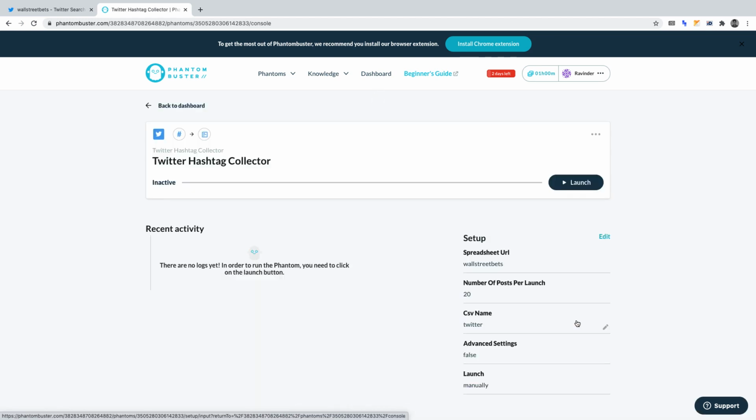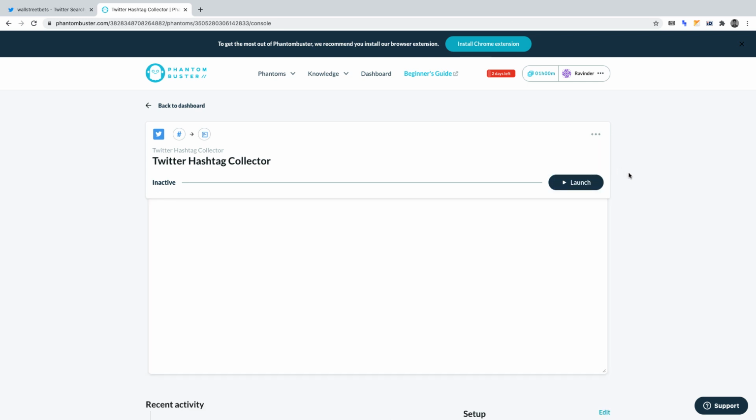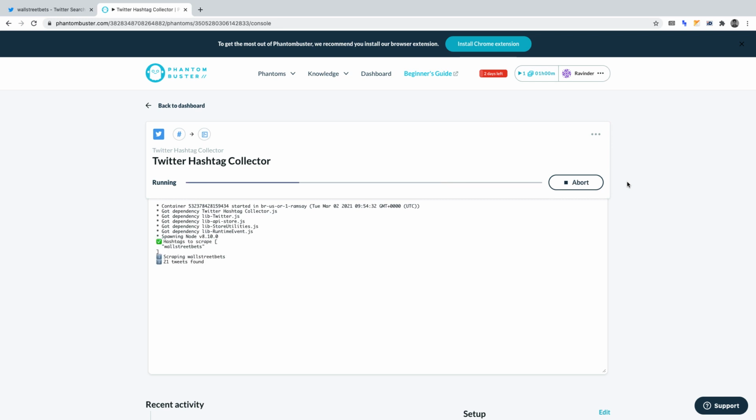All that's left to do is run the phantom in Phantombuster. Click the ellipses above the Launch button and select Toggle Console. Now click Launch. With the console open, we'll see the steps of the automation. Essentially, with the console open, we're getting a look underneath as to what's happening. Phantombuster is running the automation we have created. Naturally, it'll take varying amounts of time depending on the complexity of your creation.